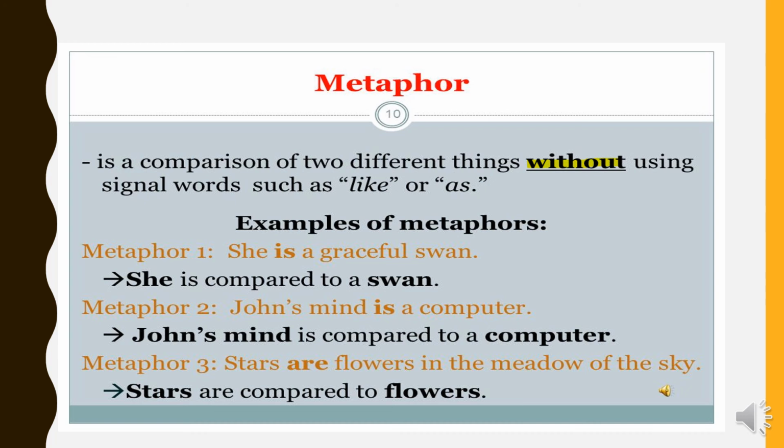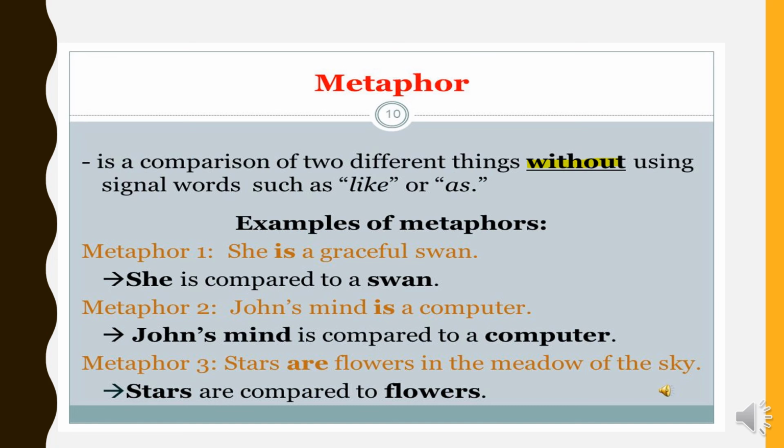They are both comparisons between two different things, but the difference between them is that we use as and like in similes, but we do not use as and like in metaphor. Look at the examples. She is a graceful swan. So she is compared to a swan. John's mind is a computer. John's mind is compared to a computer.